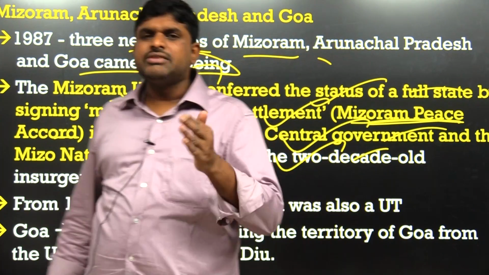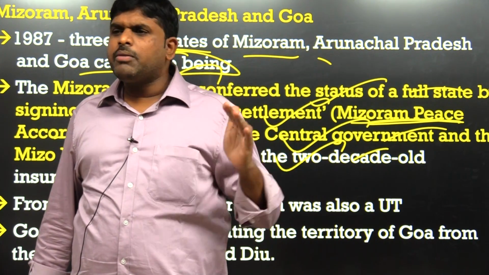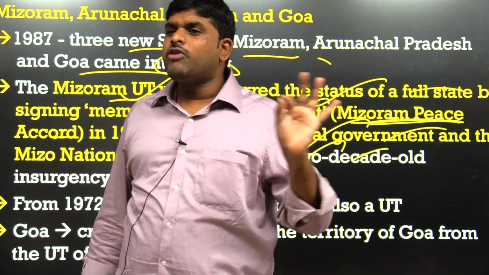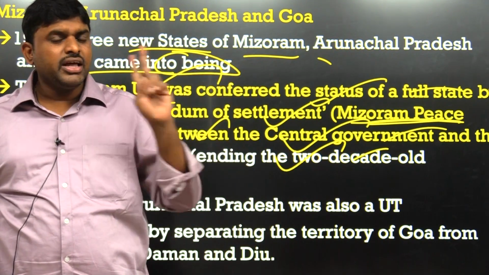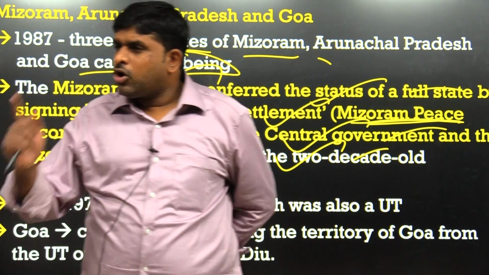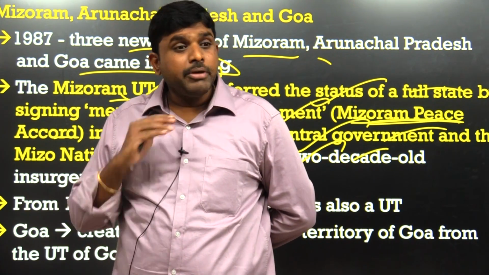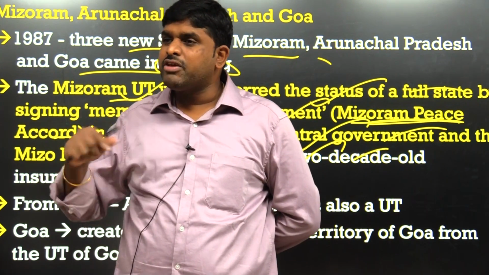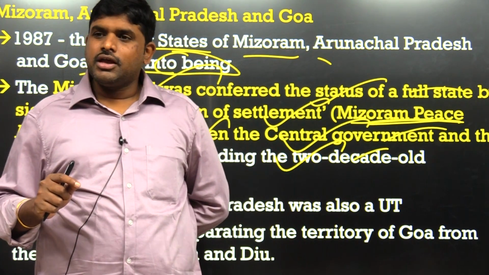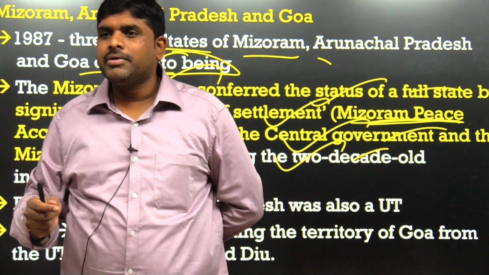The last two decades, from 1966 to 1986, was burning like anything. It continued. Why? Because from day one they were unhappy that they were part of India. From day one they didn't want to become part of India. So from day one they were fighting, and the last two decades from 1966 to 1986 was a bloodshed. But because of one agreement, the people compromised, the leaders compromised, Mizoram compromised, the central government compromised, everyone is happy because of one accord. So lessons learned. What are the lessons learned? How statesmen should be while making an agreement.